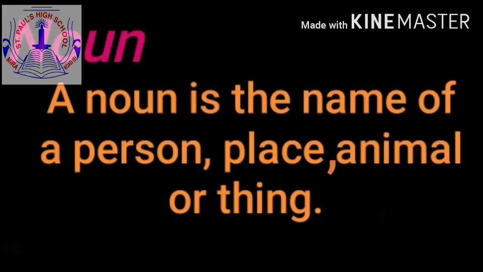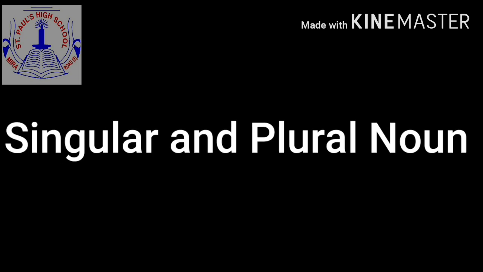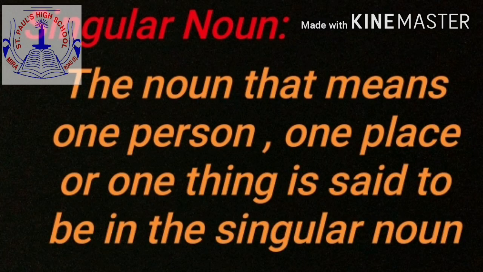So students, in the last part we have learned about noun. A noun is the name of a person, place, animal, or thing. Similarly, we have also learned about singular and plural noun. Now, students, what is a singular noun? The noun that means one person, one place, or one thing is said to be a singular noun.